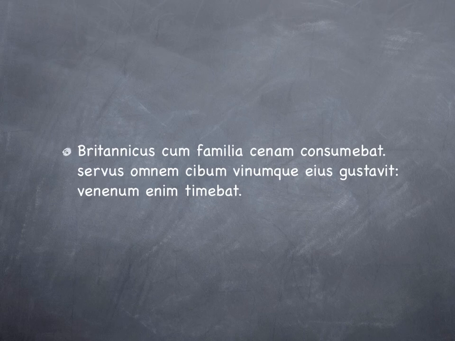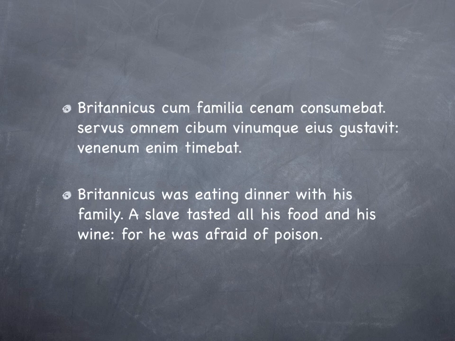Okay, the first sentence. Britannicus cum familia cenam consumebat, servus omnem cibum vinumque eius gustavit, venenum enim timebat. Britannicus, nominative, consumebat, imperfect tense, was eating. Cenam, let's find the object of the sentence, the accusative, his dinner, cum familia, with his family.